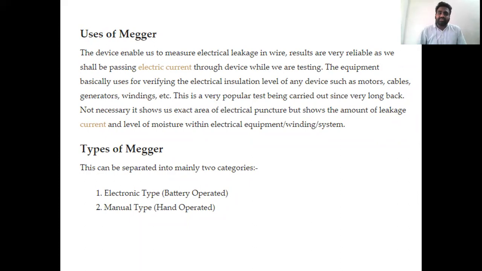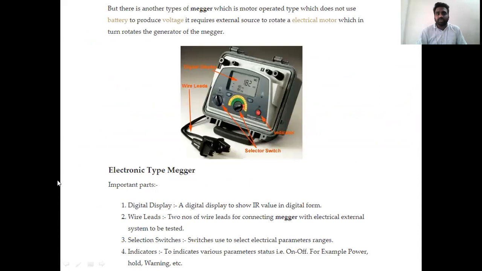What are the various types of Meggers? Meggers are of two types. One is the electronic type, which is battery operated. This is a modern evolution. The second is the manual type, hand operated, which is one of the earlier evolutions. So two classifications: electronic type battery operated, and early type manual operated. There are other types of Meggers with batteries and related to electrical motors, which we won't discuss here.